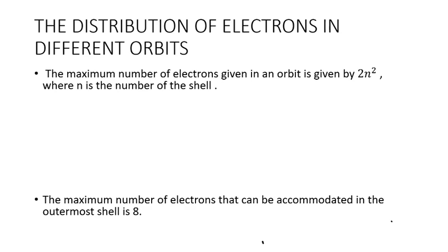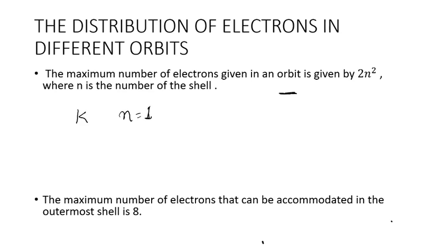Coming to the distribution of electrons in different orbits, what did Bohr say? That the maximum number of electrons that can be accommodated in an orbit is 2n square, where n is the number of the shell. For example, if I want to find the number of electrons for the K shell, n for the K shell is 1.